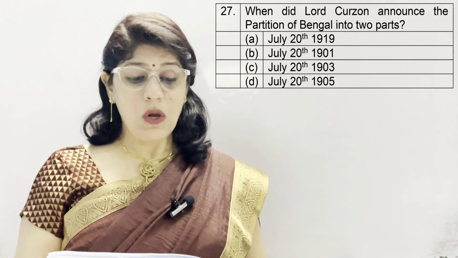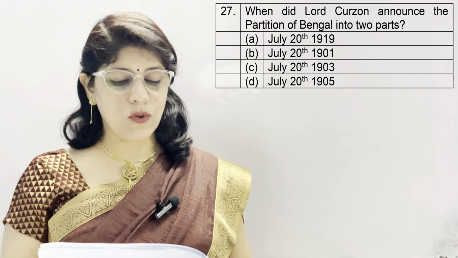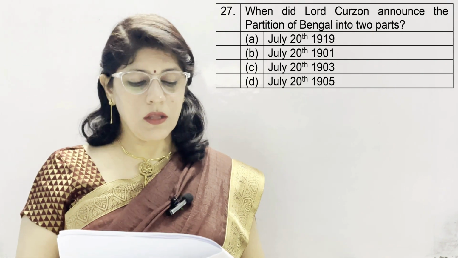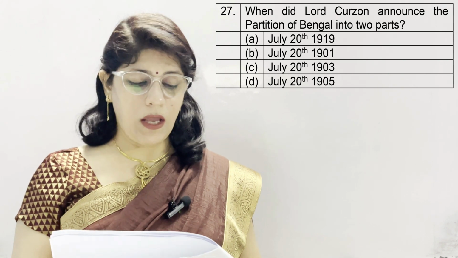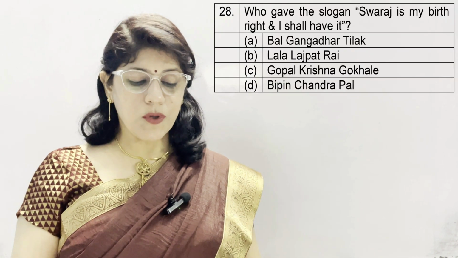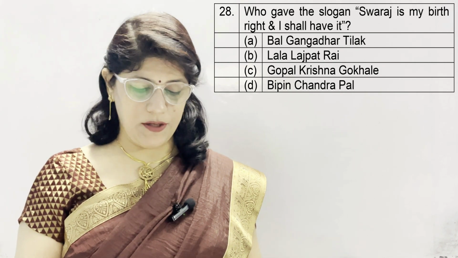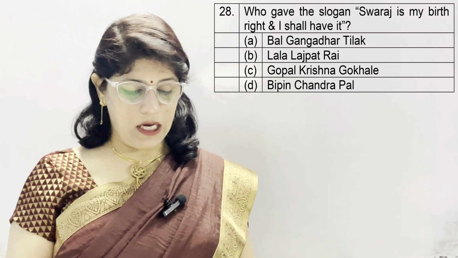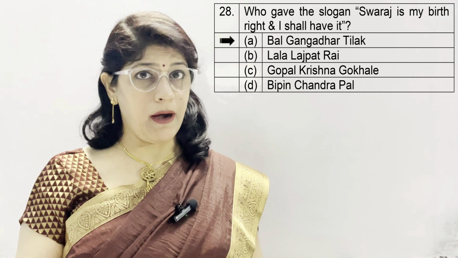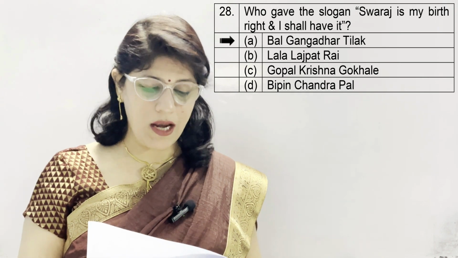Question number 27. When did Lord Curzon announce the partition of Bengal into two parts? A. July 20th, 1919. Second, July 20th, 1901. Then 1903 and 1905. And the correct option is D, July 20th, 1905. Question 28. Who gave the slogan Swaraj is my birthright and I shall have it? A. Bal Gangadhar Tilak, B. Lala Lajpat Rai, C. Gopal Krishna Gokhale, and D. Bipin Chandra Pal. And the correct option is A, Bal Gangadhar Tilak, who gave the slogan Swaraj is my birthright and I shall have it.